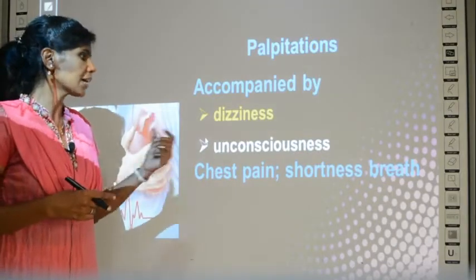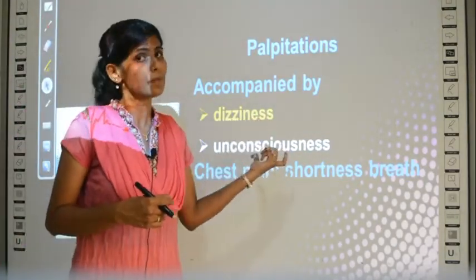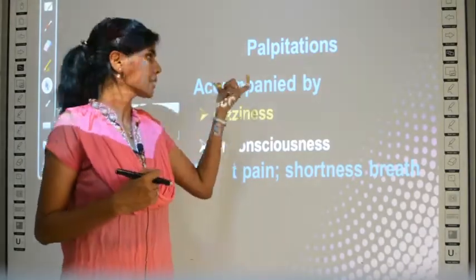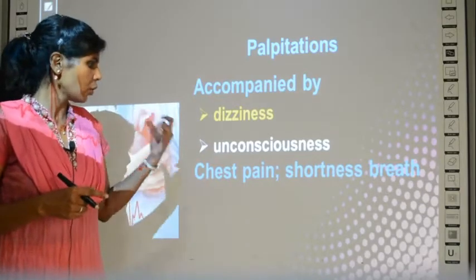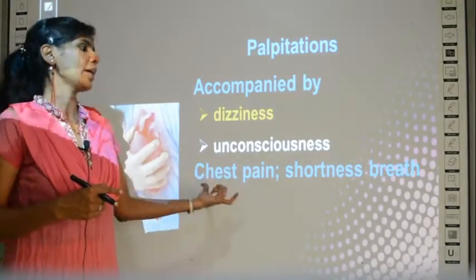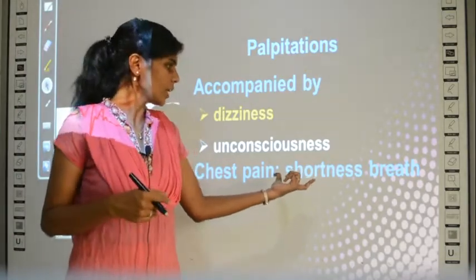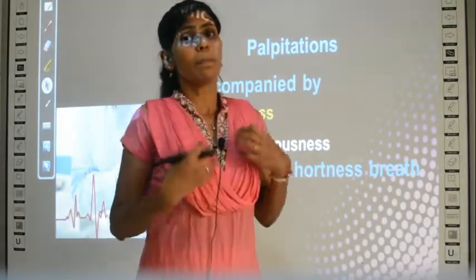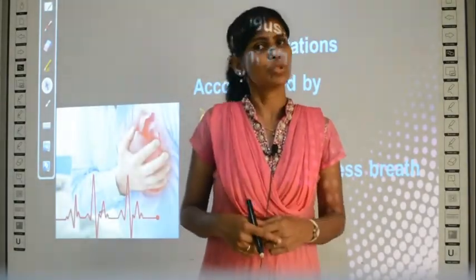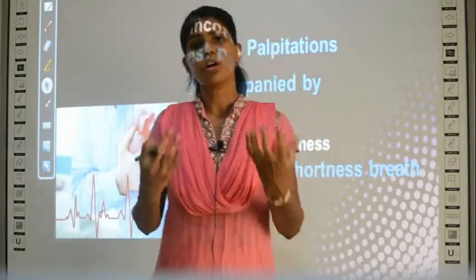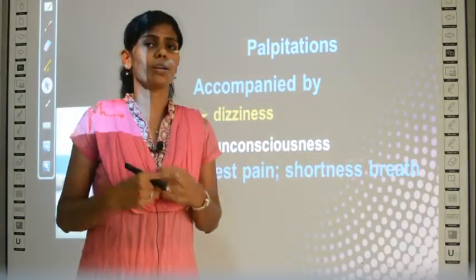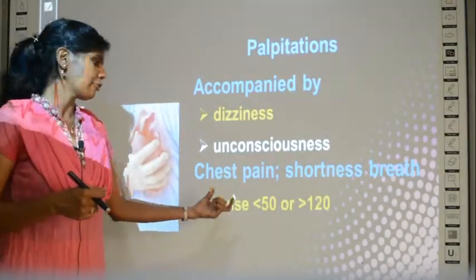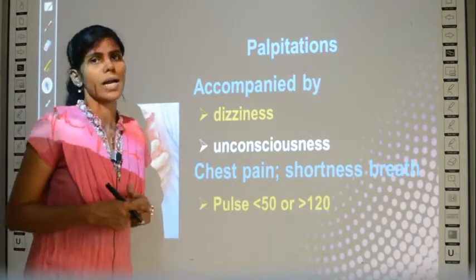So that is dizziness. And unconsciousness. Either he feels like fainting or he becomes unconscious. He loses his consciousness whenever a person suffers from palpitations. And also he has chest pain, a pain in the chest region, and shortness of breath. What does this mean? The person is not able to breathe normally or in a usual way. He is deprived of oxygen or air. He has shortness of breath because of palpitations, and the pulse falls below 50 or above 120.